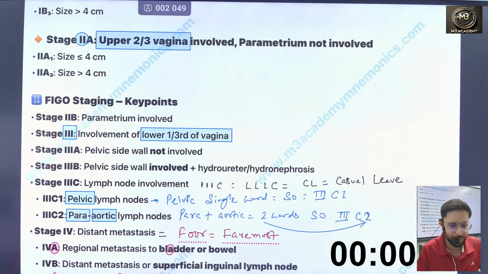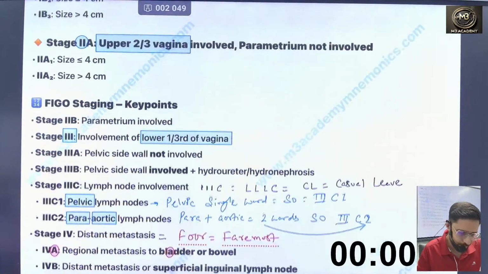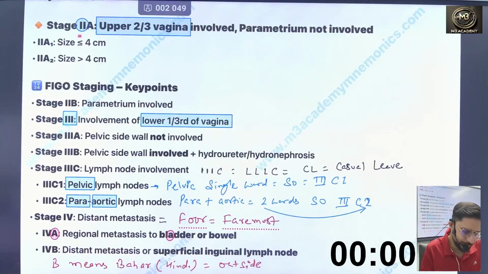So second is the upper 2/3 of the vagina, yes. The third is the lower 1/3 of the vagina. Now you can remember second A and second B. What is the difference? Just the difference of the parametrium. So for second B you can remember, yes, B means before, bid.